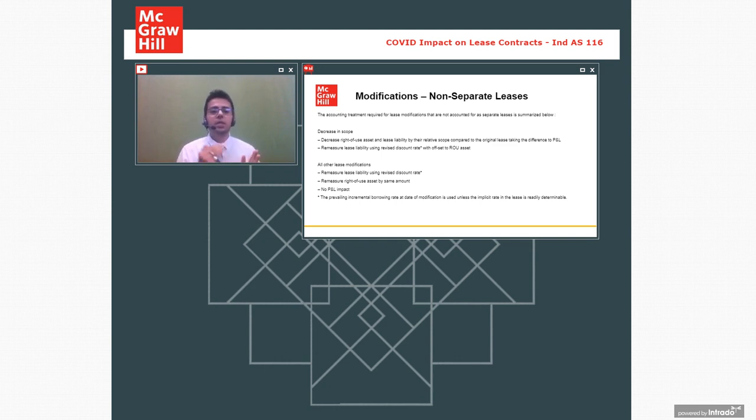Two, you are increasing or reducing the area under the lease contract. Another type is no change in scope, just a change in rental amount, either increasing or reducing it. How we deal with these specific cases is something we have to see majorly, and then we will talk about its COVID impact.